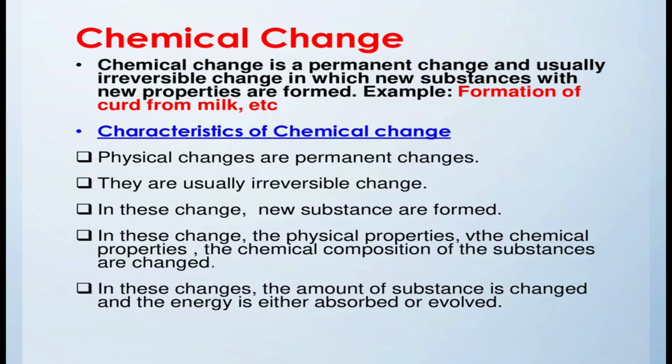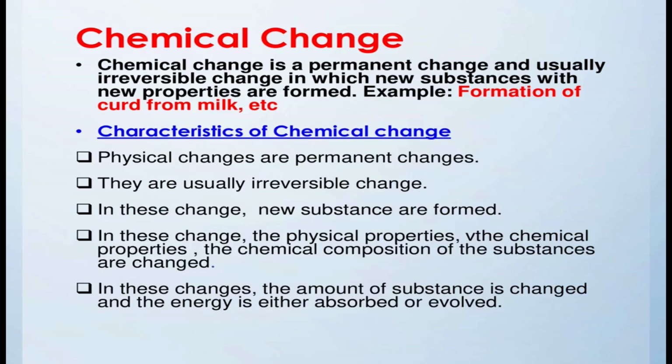And what are the characteristics of chemical change? You can see in the slide, chemical changes are permanent changes. They are usually irreversible changes, and in this change new substances are formed. In these changes the physical properties and the chemical composition of the substance are changed.